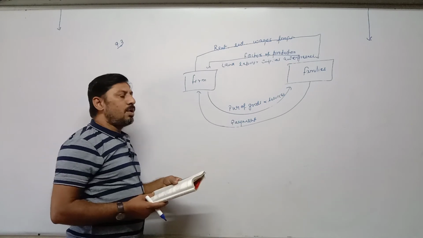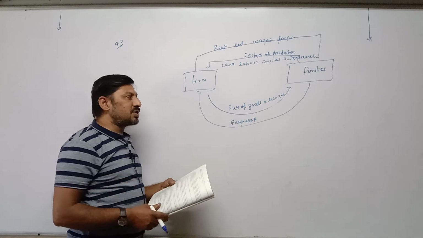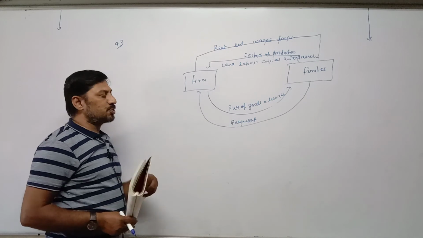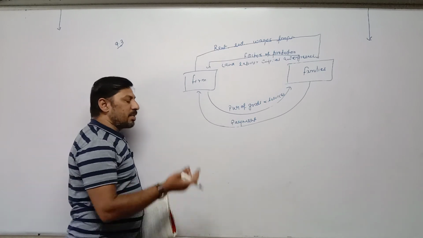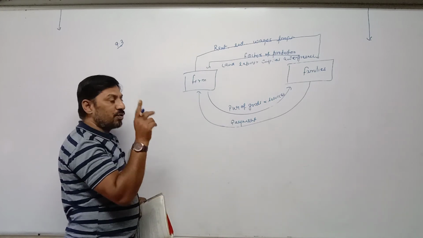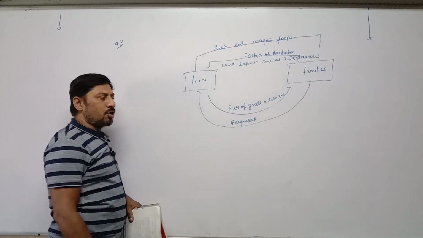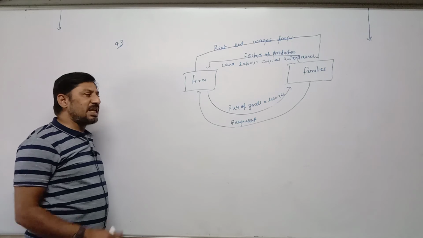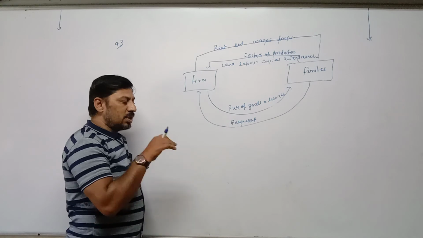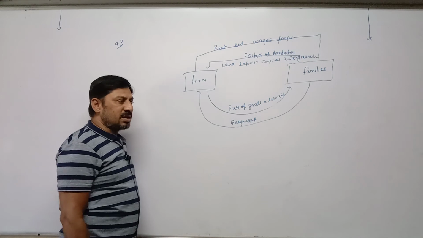Then one more question: what should not be included in national income, or what should be excluded from national income? Which items should not be taken while calculating national income? I have already explained. For example, income from illegal activities is not to be taken. Production of previous years is not to be taken. That's why the sale of second-hand assets is not included in national income. In national income, only goods and services which are produced in the current year are taken.